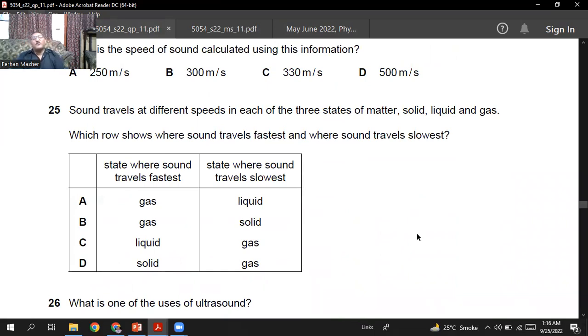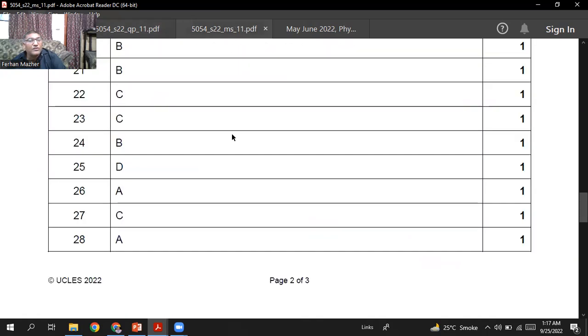Sound travels at different speeds in each of the three states of matter: solid, liquid, and gas. Which row shows where the sound travels fastest and where sound travels slowest? The sound always travels fastest in the solids and slowest in the air or in the gas. So I think D is the right option. Question number 25, D is the right option.